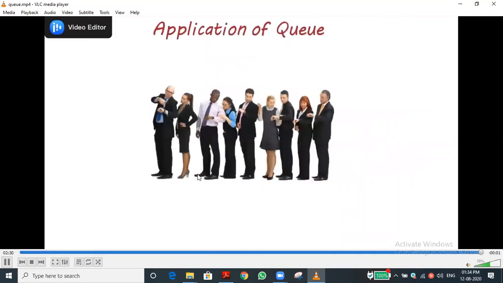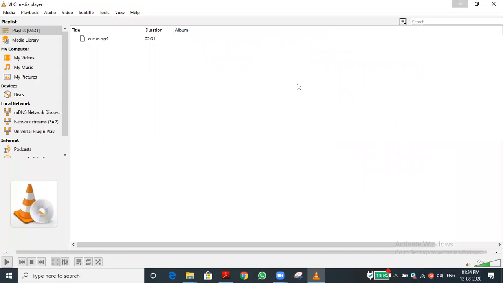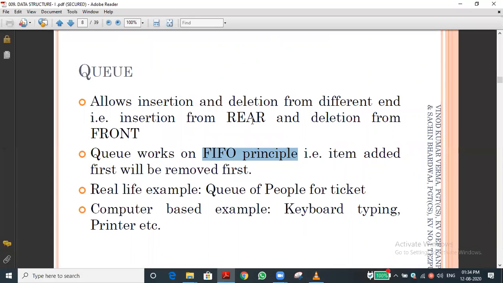I think we already discussed the same concept, isn't it? For example, if you are standing in the queue, the first person who enters the queue completes his work, then he comes out of the queue. In the railway unreserved ticket, if you are going for a local train, that is metro train, we are standing in a queue. So the first person who entered will get the ticket, then the second person, then the third, likewise. First in, first out. That is the concept.